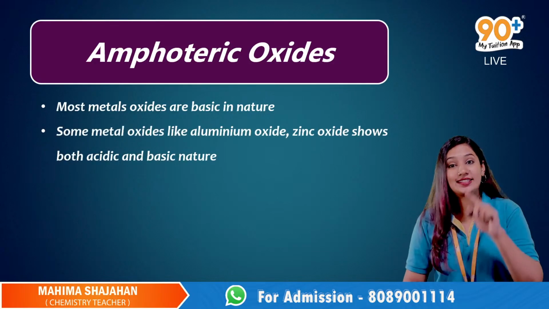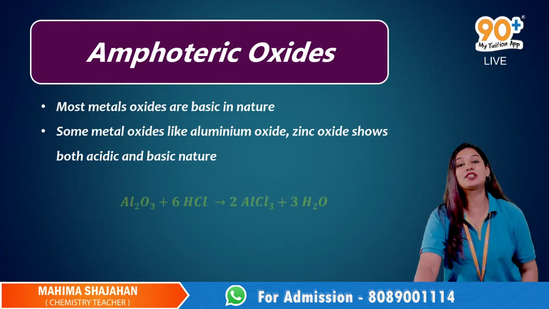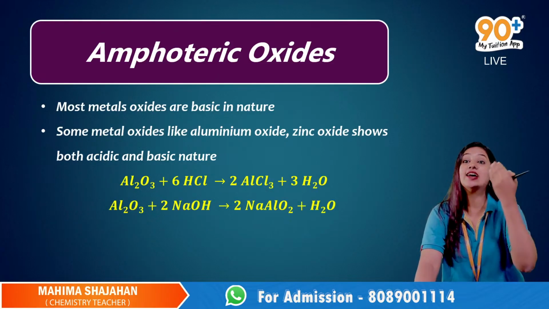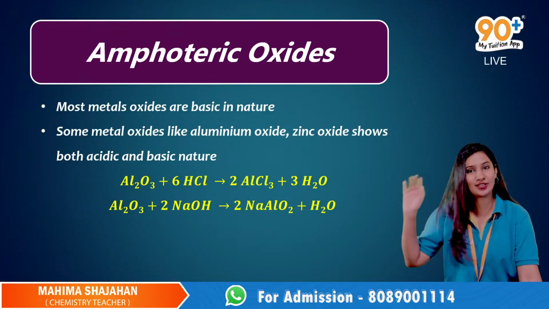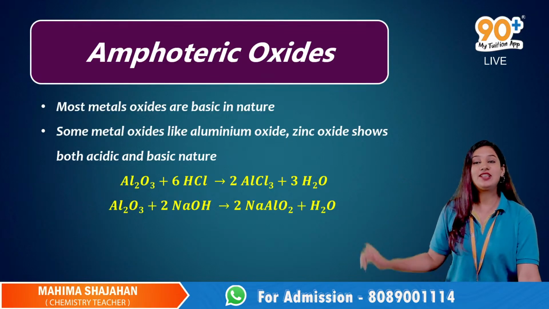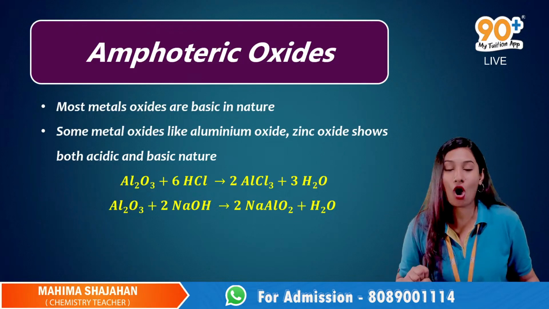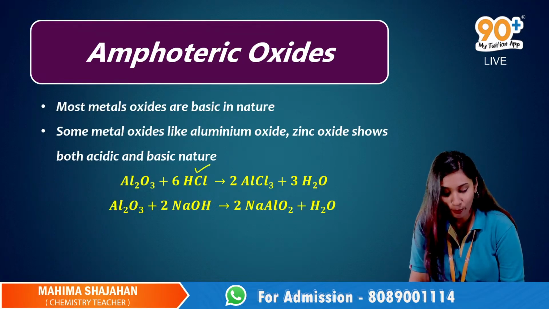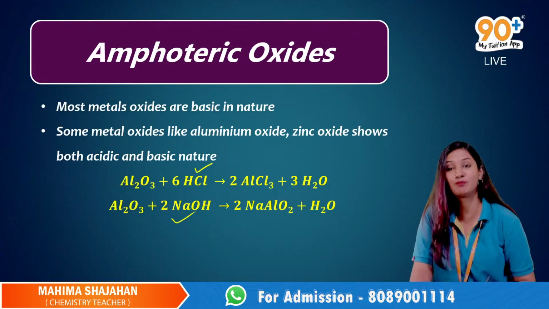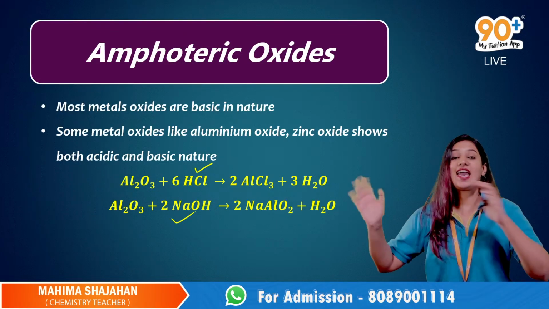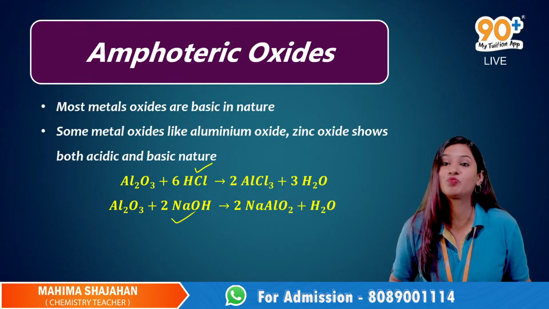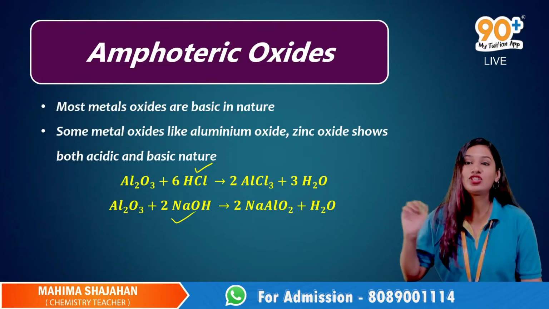Oxides that can show both acidic and basic nature are called amphoteric oxides. One example is right here, aluminium oxide. Aluminium oxide can react with both acid and base, and correspondingly we get salt and water.